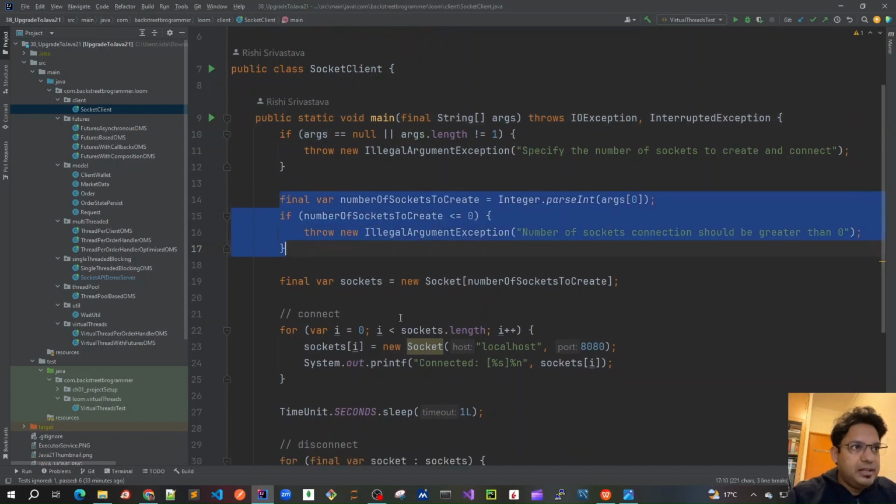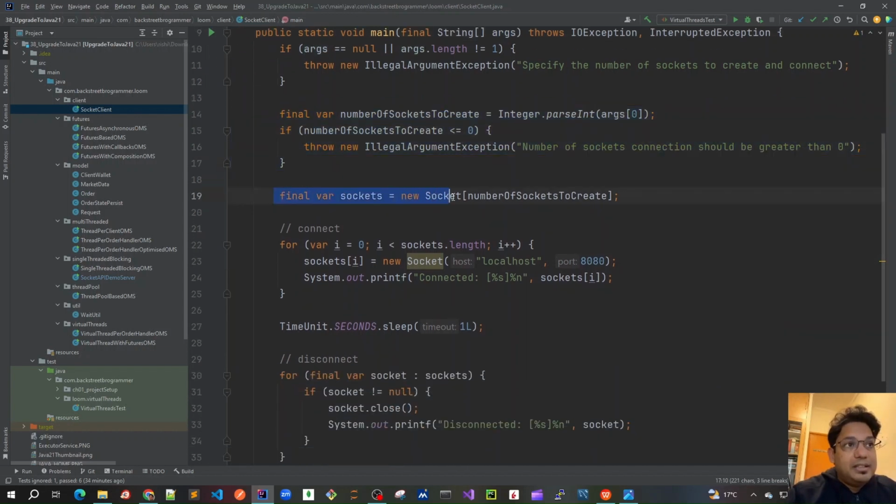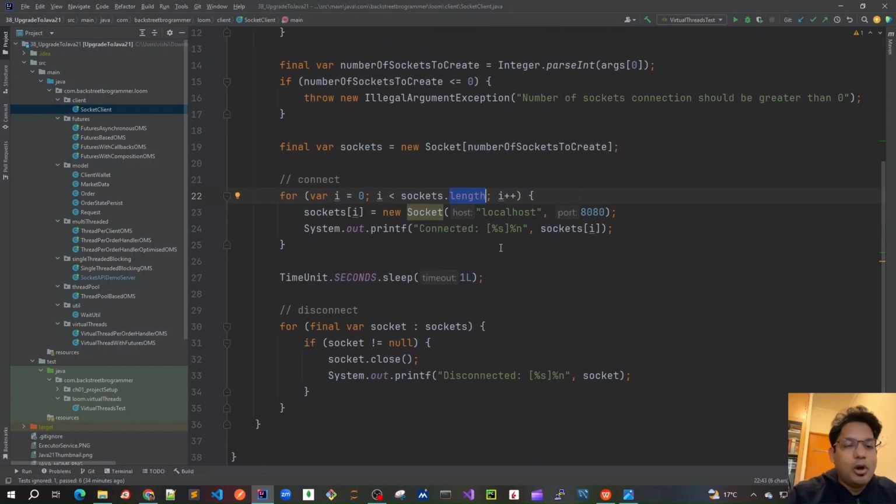Here, once I read this, I will create this sockets array first, and then we will simply loop through the length of this array, for however many socket connections we want to make, and we simply call this socket constructor. When we call a socket constructor, this is the very good thing about the Java API: as soon as this constructor returns, under the hood it is already doing the 3-way handshake to the server, trying to connect to port 8080, where we already have our server running. And as soon as this constructor returns, it has already created the connection.